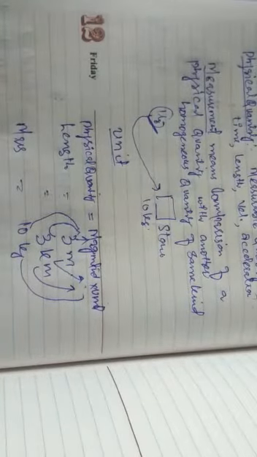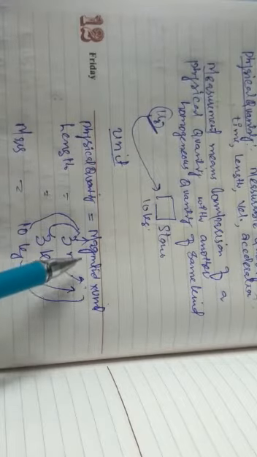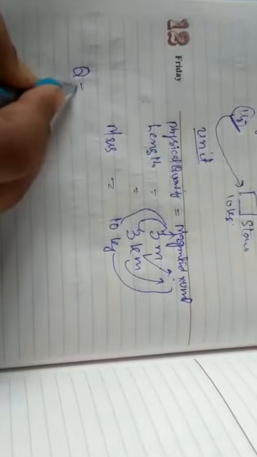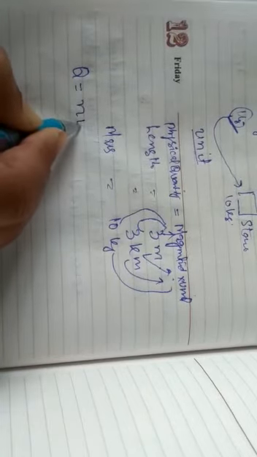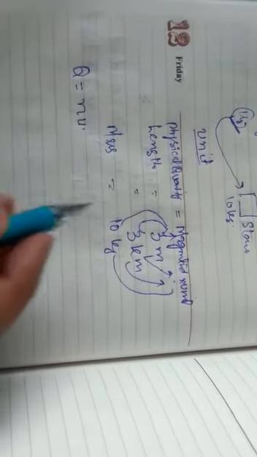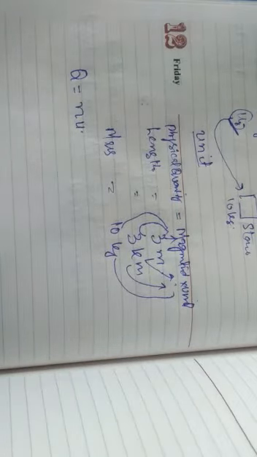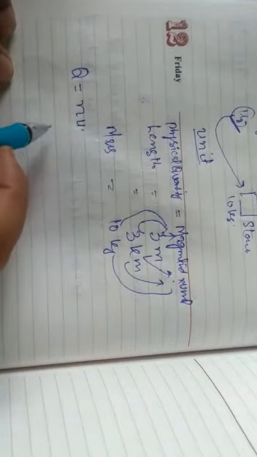So every measurable quantity is having two things: one is the magnitude, another is the unit. If you are having some physical quantity, let me write it down by q. I am having some physical quantity q, and it is having a magnitude, a numerical value n, and it is having a unit u. So a physical quantity is having magnitude as well as unit.